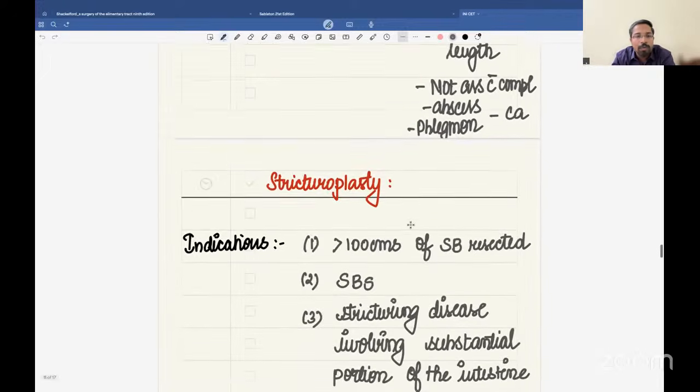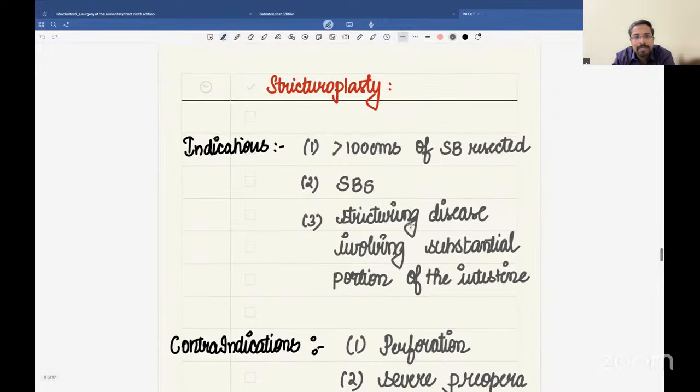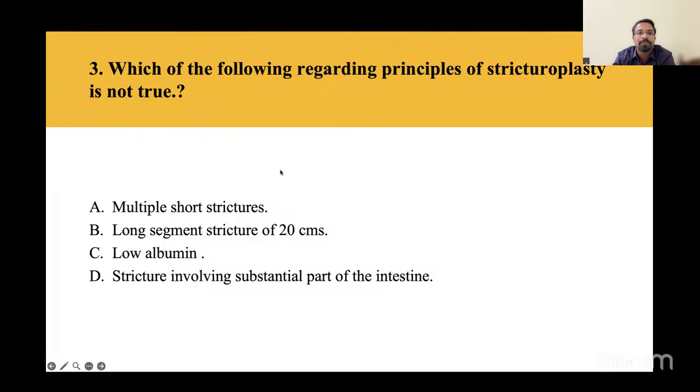Okay, and one point I want to tell is that once you do a stricturoplasty, you run the segments to and fro and check whether the stricturoplasty has been effective or not. So with this in the background, coming to this question, they are asking which is not true. Where do you not do stricturoplasty? Multiple strictures and short strictures, you can always do.